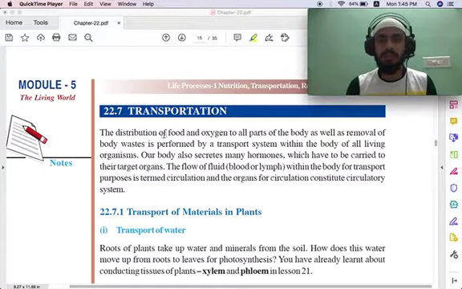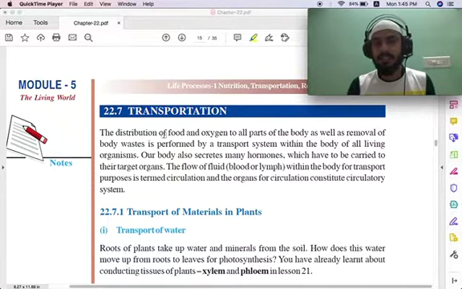And also there are other hormones which are secreted in our body, and these have to be taken to their target organs where they are necessary, and the blood has to be flowed in our body.